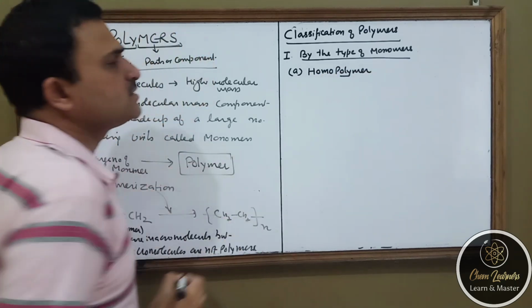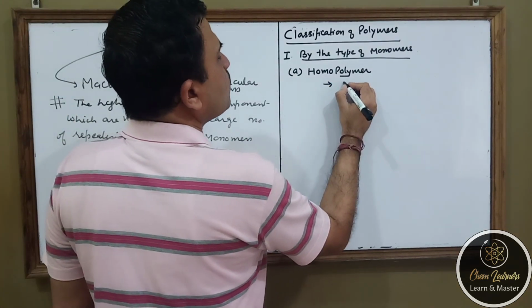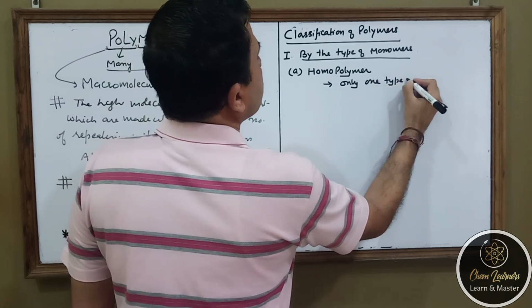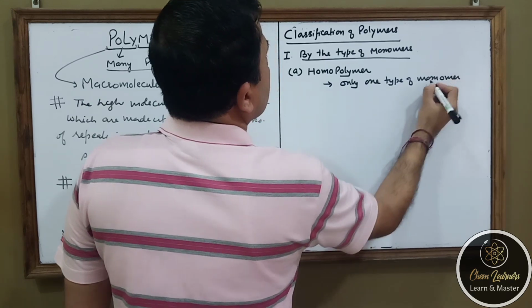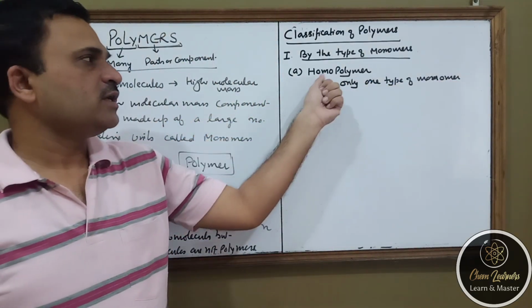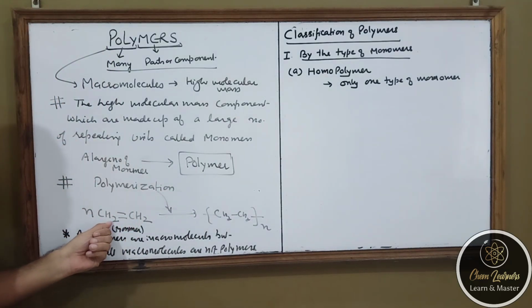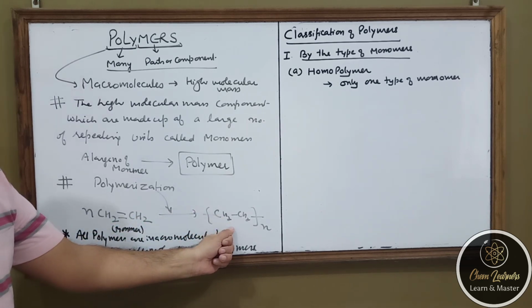Now what is a homopolymer? A polymer which is made up of only one type of monomer is known as a homopolymer. We have done an example, ethene. When a large number of ethene molecules combine, they form polythene. So polythene is a homopolymer.